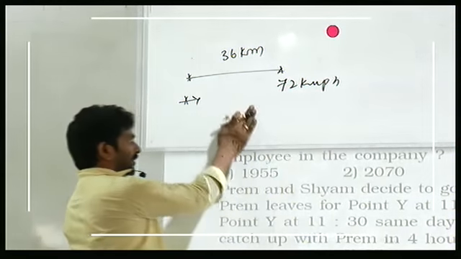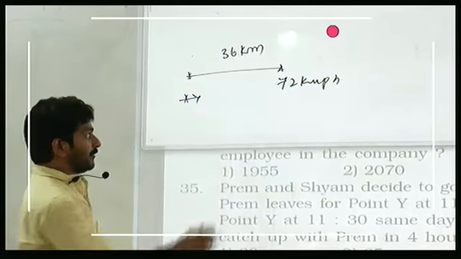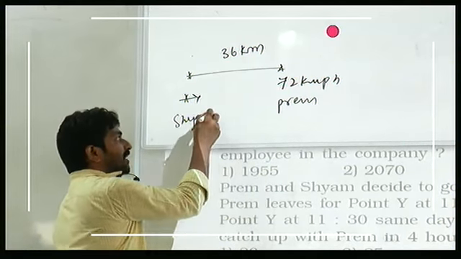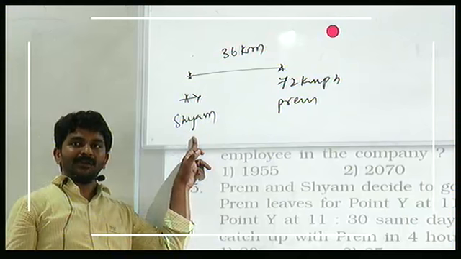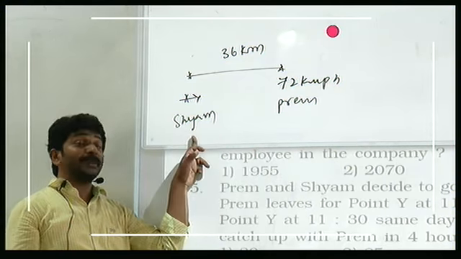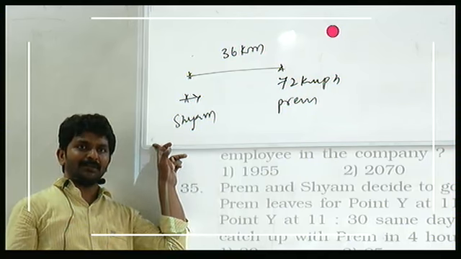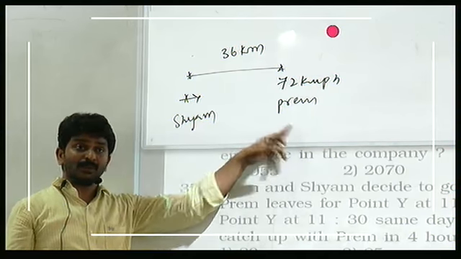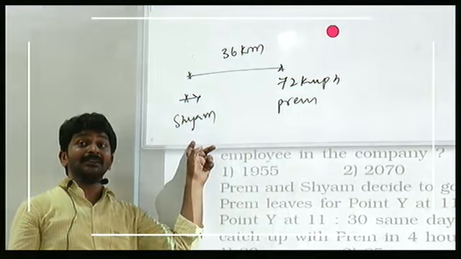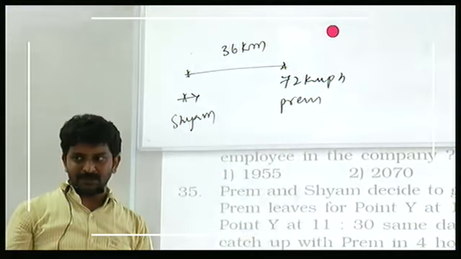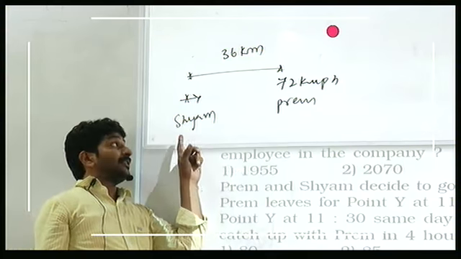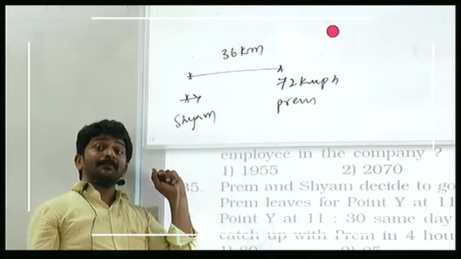Suppose, wait a minute. Here, who is first? This is Prem, this is Sham. If Sham's speed is 72 km per hour, can he catch Prem? No. If Sham's speed is less than 72 km per hour, can he catch Prem? No. If he wants to catch Prem, he has to travel at more than 72 km per hour. Yes or no?